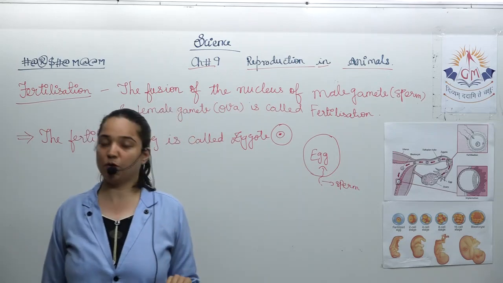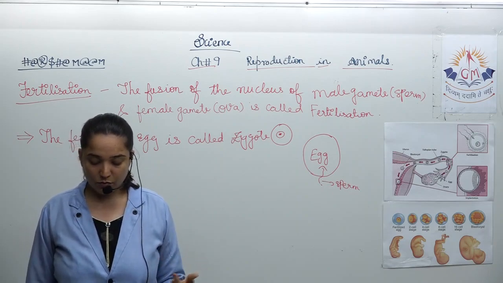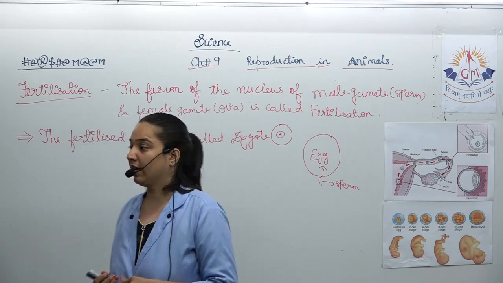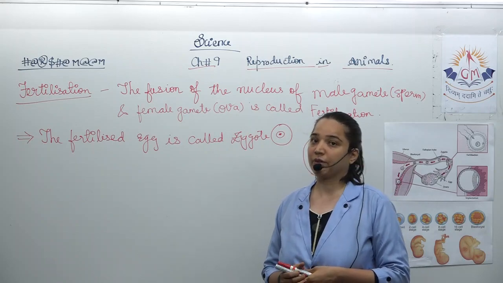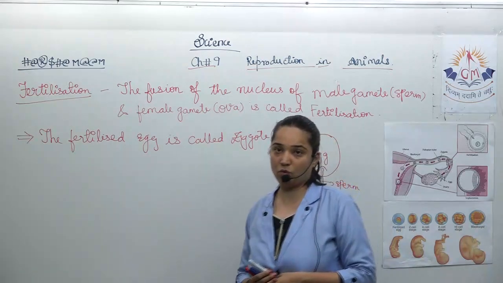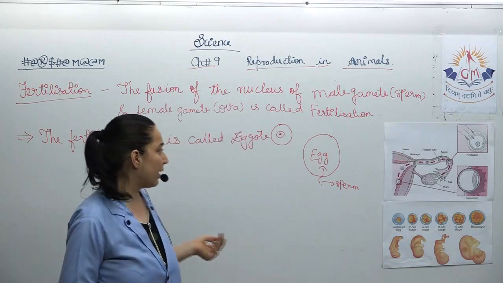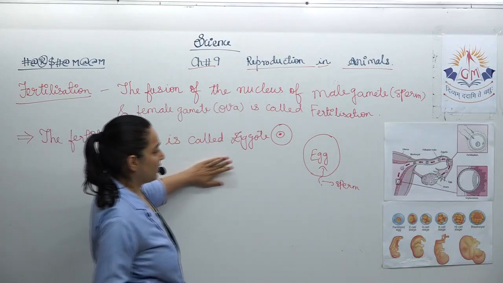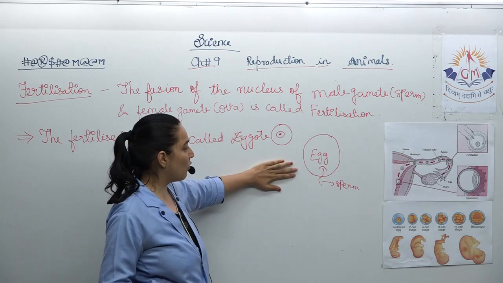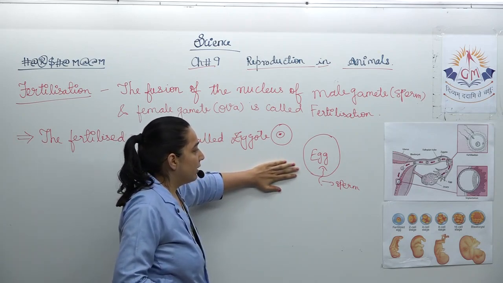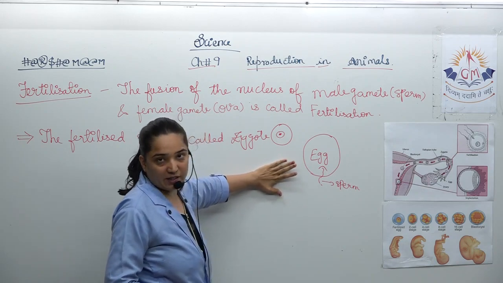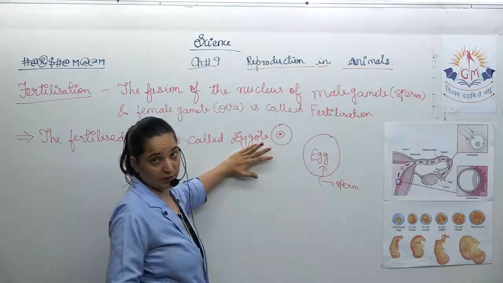Next is the types of fertilization. There is one more thing. As you already know, after every 4 weeks, the ovum is released. If it is getting the sperm, then fertilization takes place.